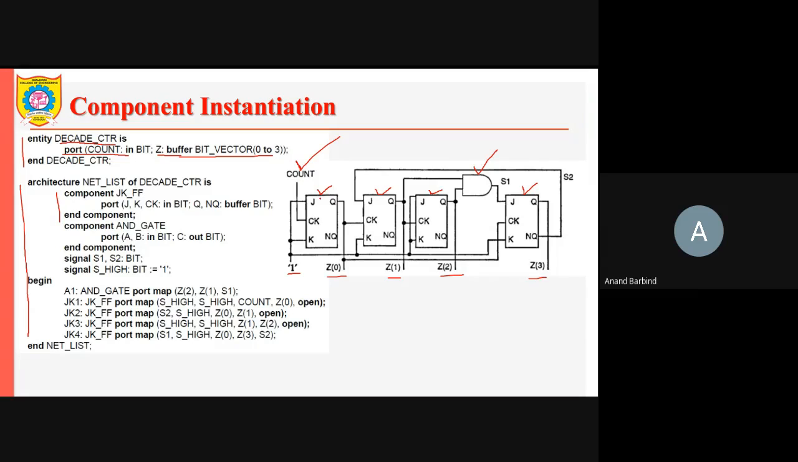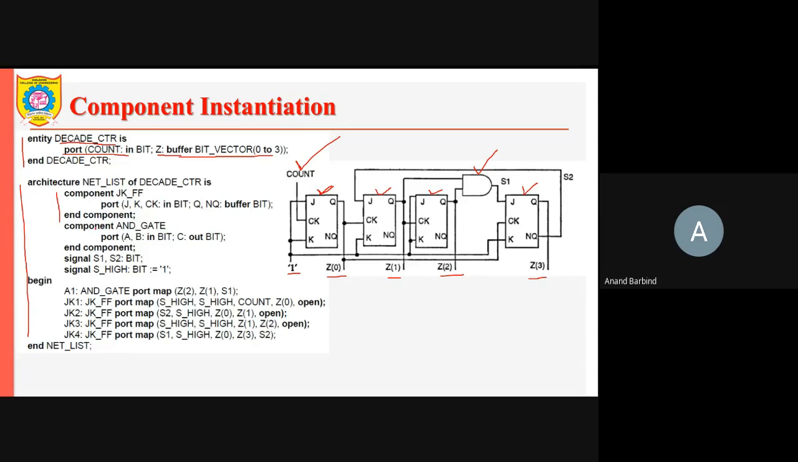If you consider this particular JK flip-flop, which are the inputs? J, K and CK are the inputs, whereas Q and NQ are the outputs. They are of mode buffer, and bit type. Then one AND gate is required.